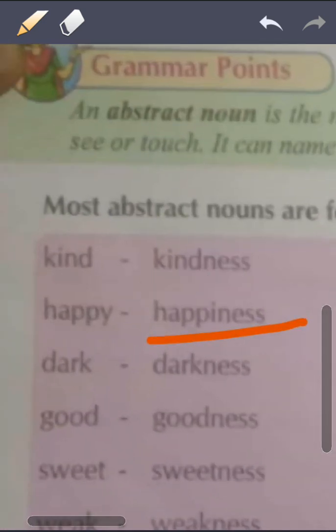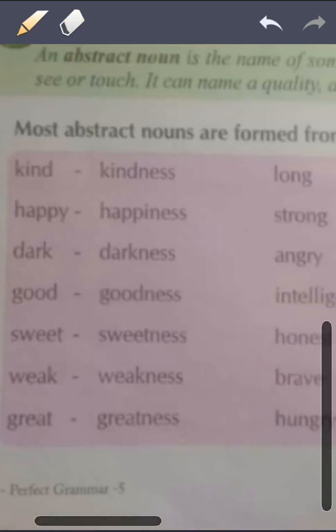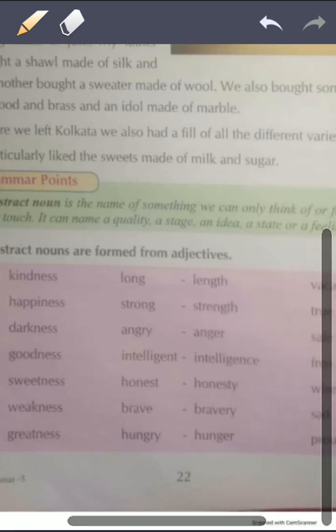Next, you say happiness. Happiness means khushi. He is a happy person. He is a cheerful person. So he is defining that person, a happy person. But when I say happiness, that is an abstract noun. I can say he had a happy life. Which type of life? Happy. But happiness is a good thing. So happiness is something which is good. So it will be an abstract noun.